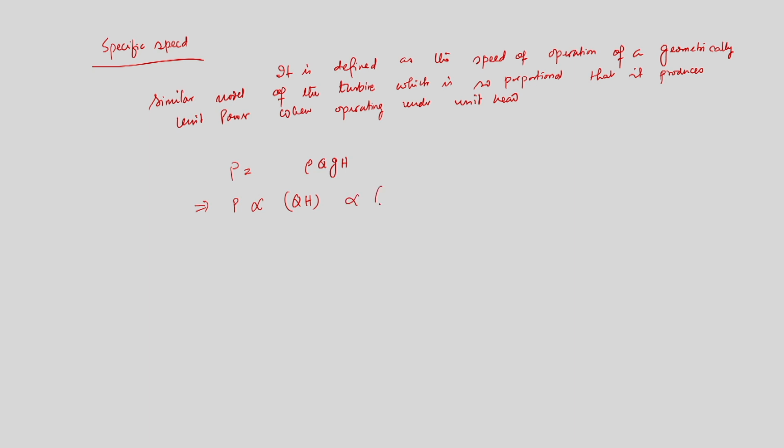So, Q is equal to A into V, where A is the cross sectional area and V is the water velocity.